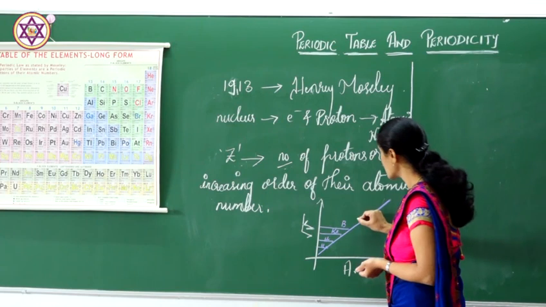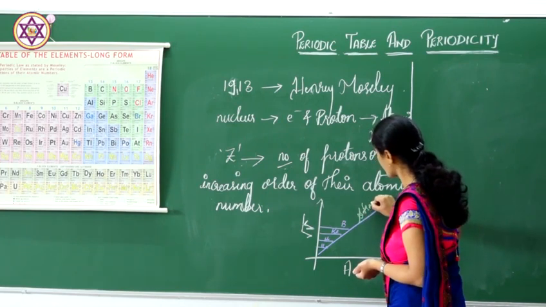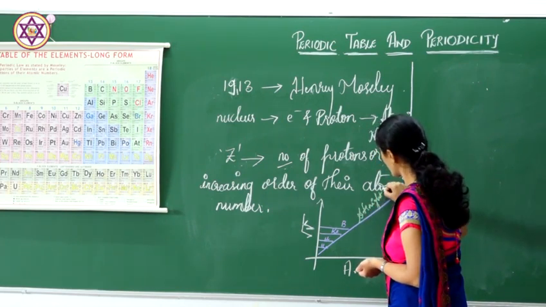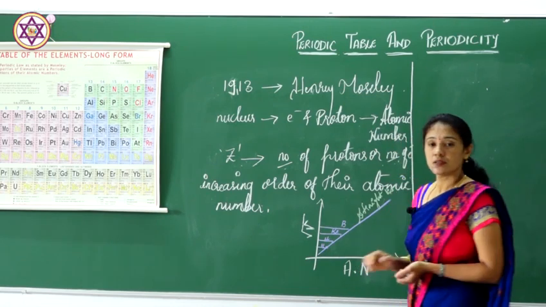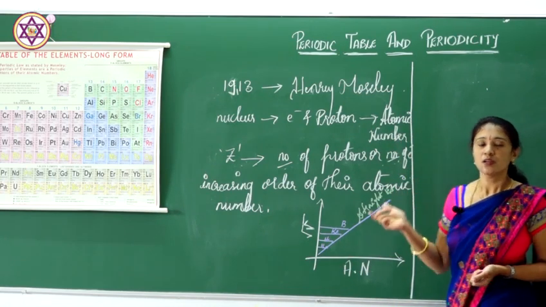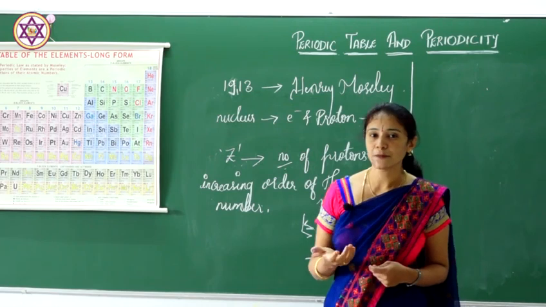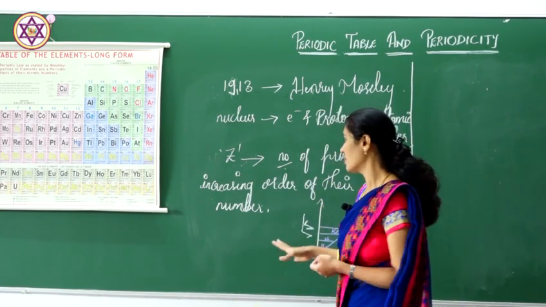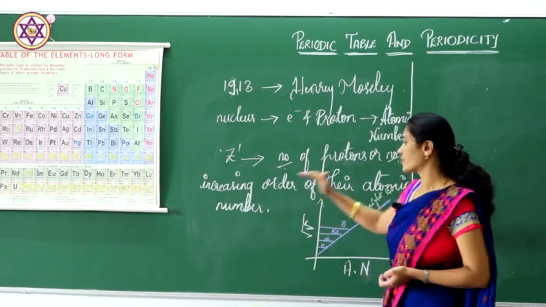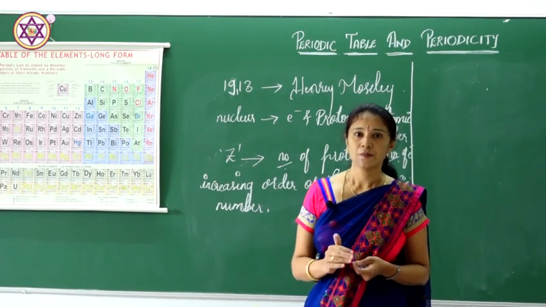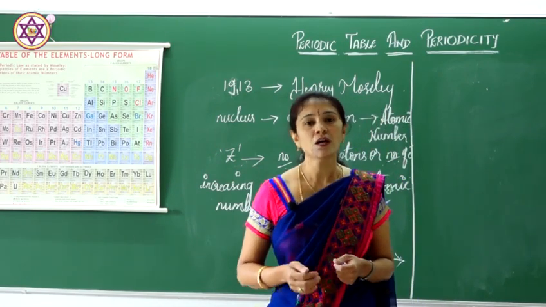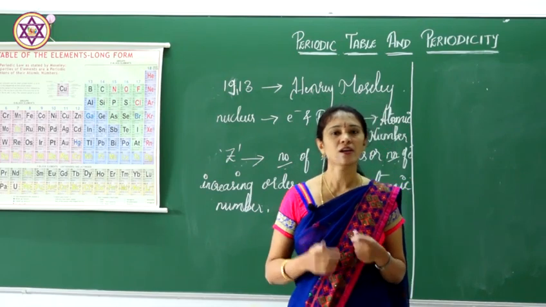The graph was a straight line. So he placed the elements in the increasing order of their atomic number. That is the modern periodic law that was given by Henry Moseley.